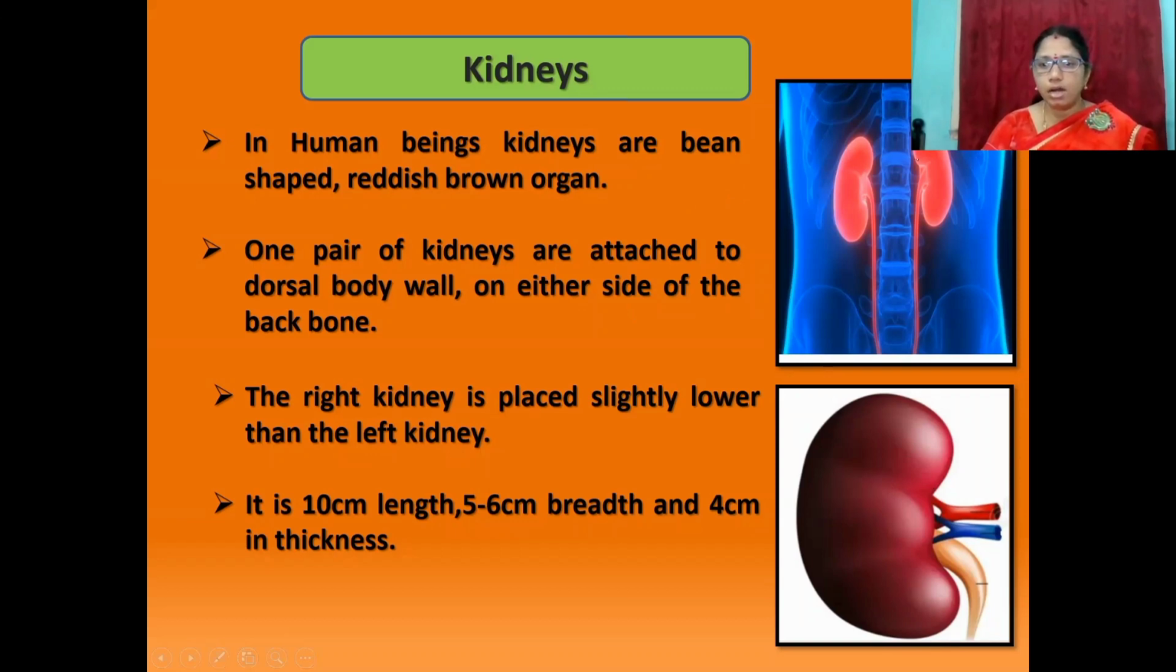Students, these are a pair of kidneys. This is the right kidney. This is the left kidney. The right kidney is placed slightly lower than the left kidney due to the presence of the liver above the right kidney. It is 10 centimeters in length, 5 to 6 centimeters in breadth, and 4 centimeters in thickness.